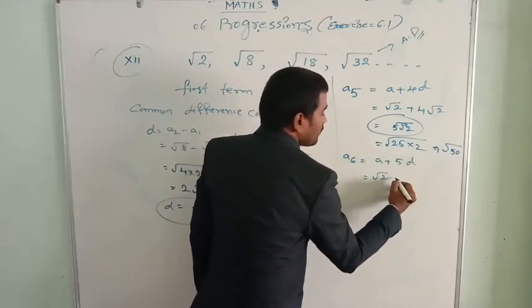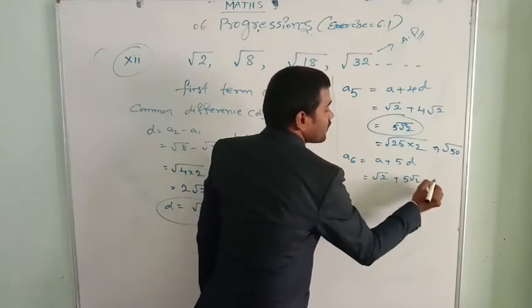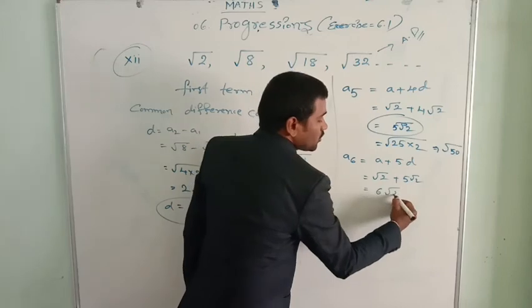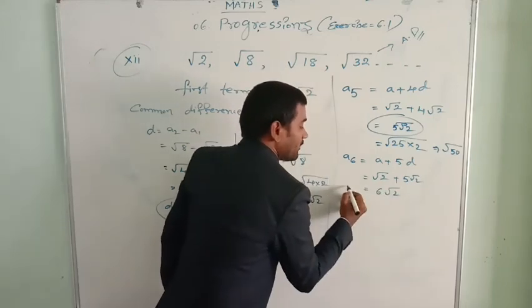A6 equal to A plus 5D is the formula. A equal to root 2 plus 5 into root 2. That equal to 1 root 2 plus 5 root 2. That is 6 root 2. So you can stop it at here.